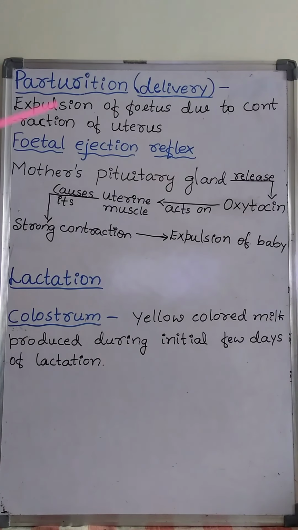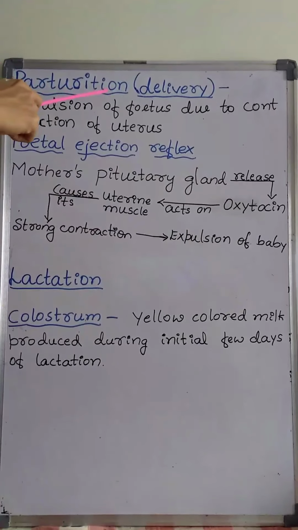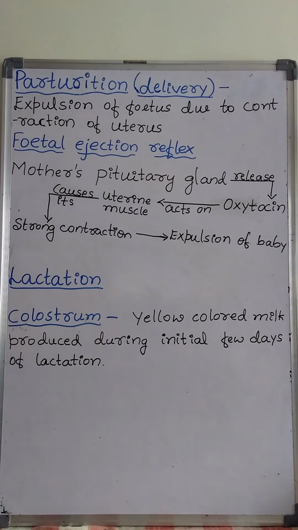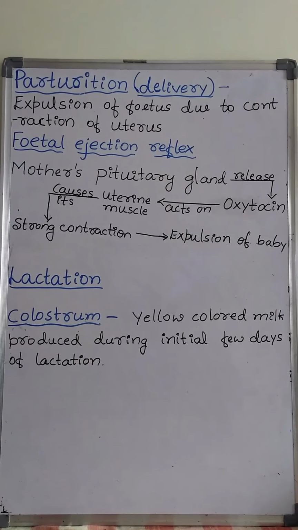Parturition is the process of expulsion or delivery of the fetus due to the stronger contraction of the uterine muscles at the end of the pregnancy. Usually after 9 months, delivery takes place.